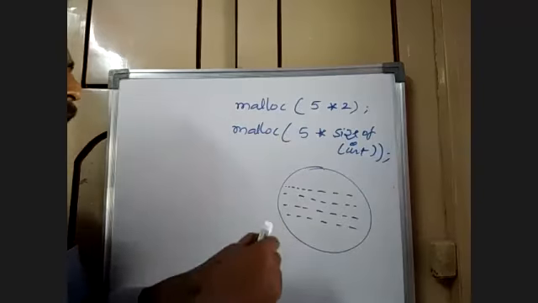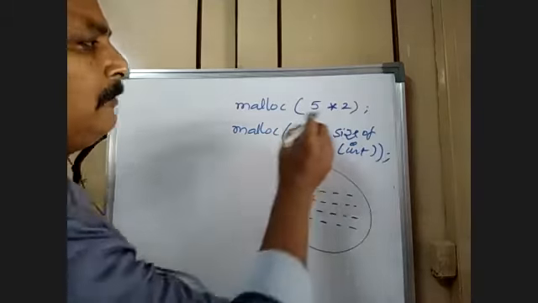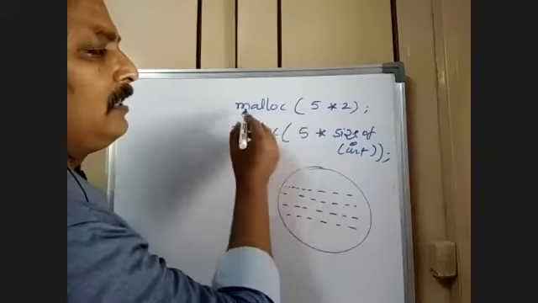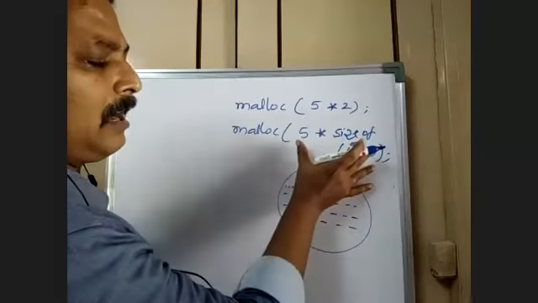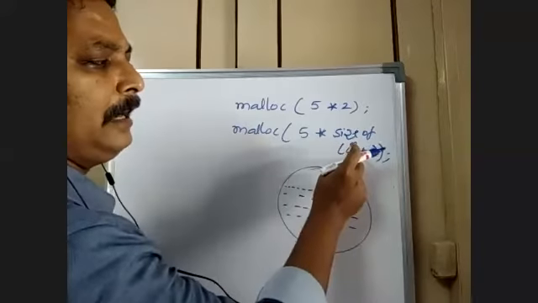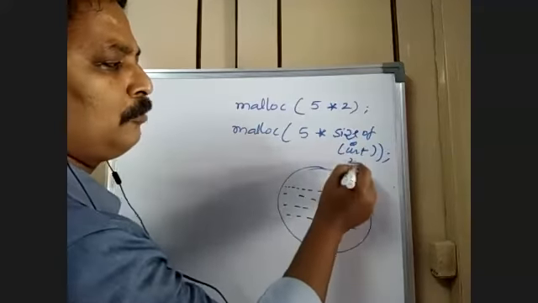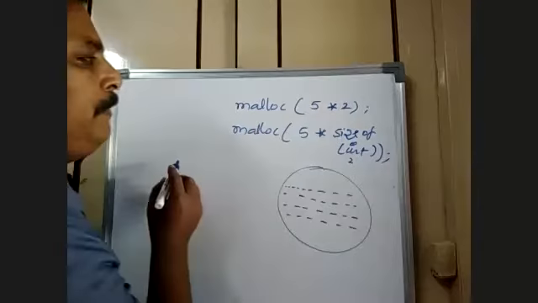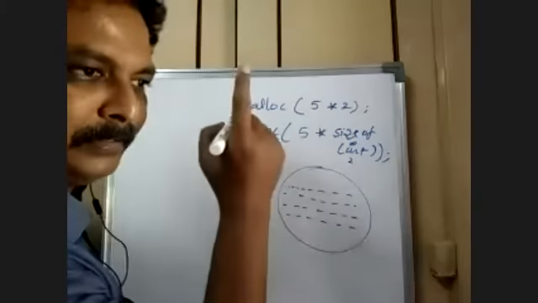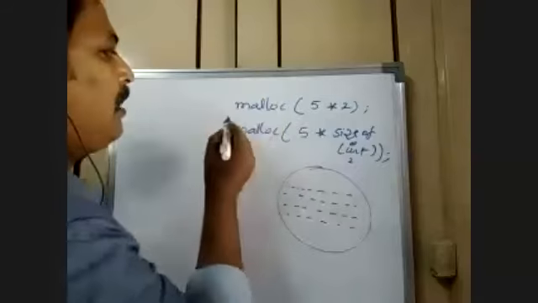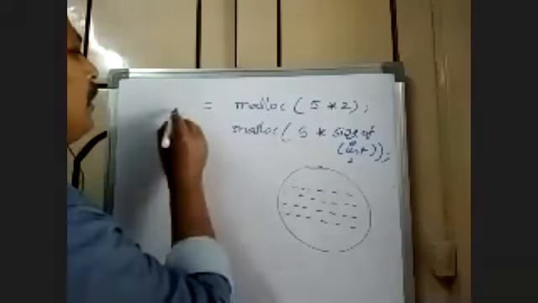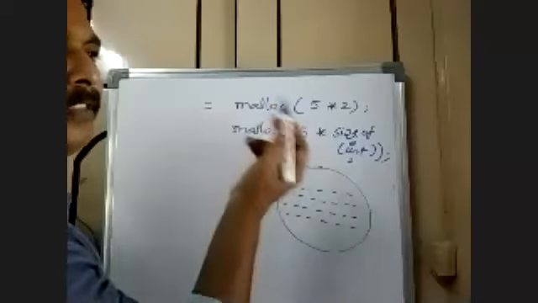Now this address will be manipulated here. This malloc function allocates 5 into sizeof(int), that is 5 into 2 bytes, so 10 bytes will be allocated, in the heap. That address will be returned. So where do you store the address?